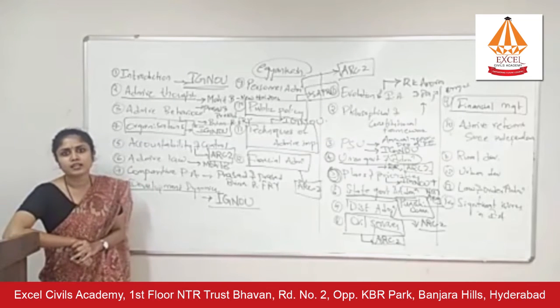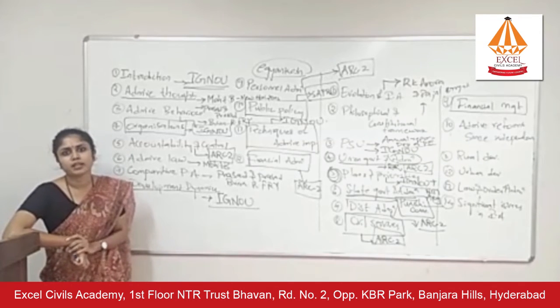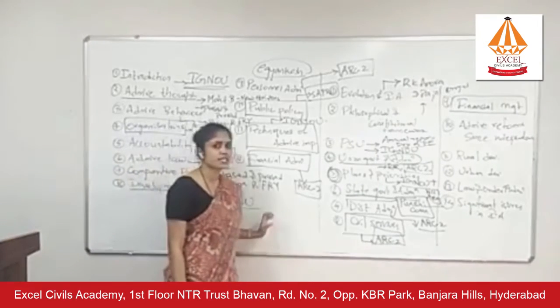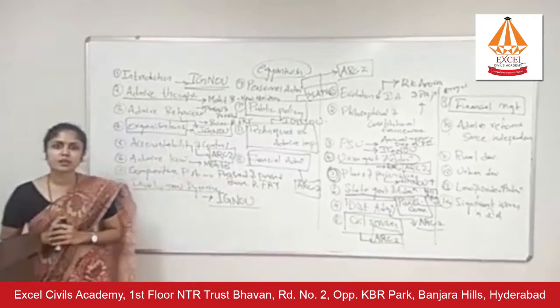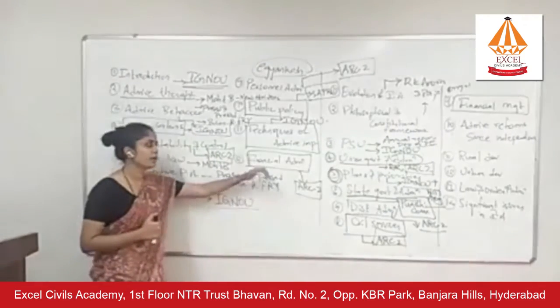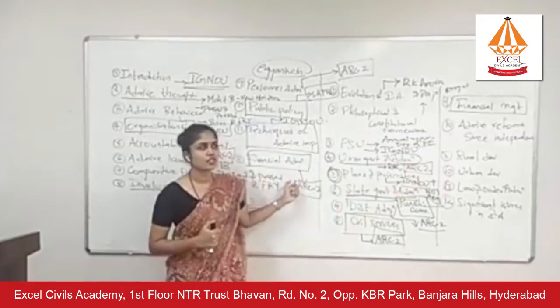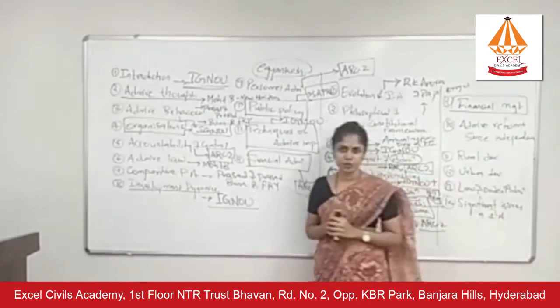And some Indian examples regarding the role of CAG, its role in bringing out the 2G scam, the coal scam. So you have to use all these examples in paper 1 also. Which is why I keep suggesting that you have to read paper 1 along with paper 2. Financial administration has to be read along with the financial management chapter in paper 2.